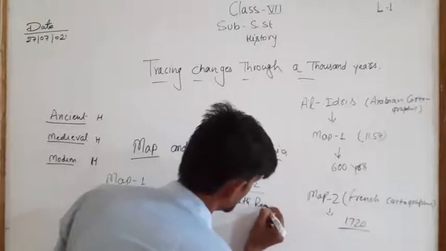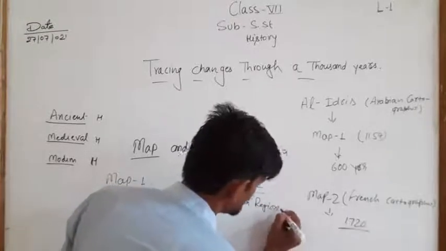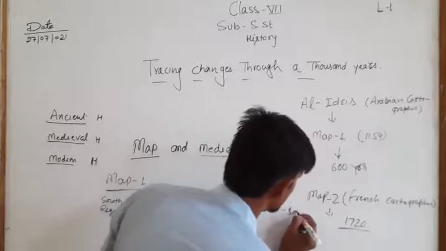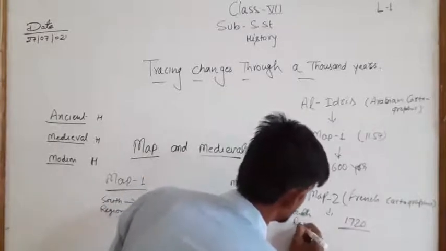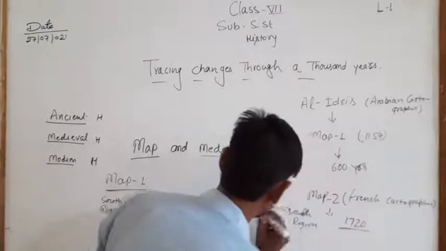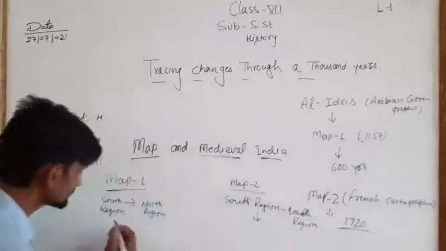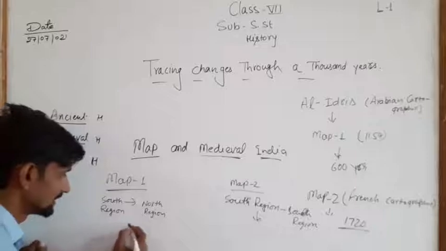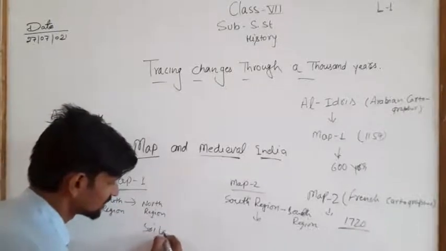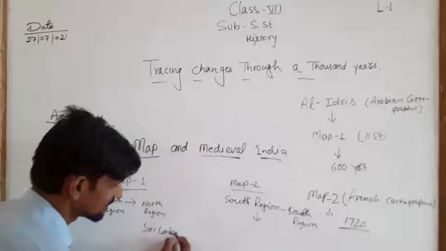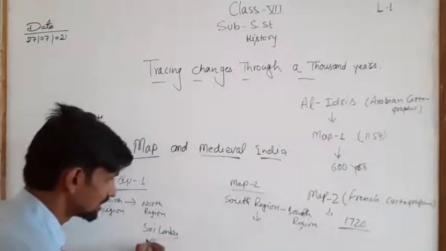But in map 2, the south region is shown in the south region. That means they showed Sri Lanka in the south region, whereas in map 1 Sri Lanka in the north region was wrong.